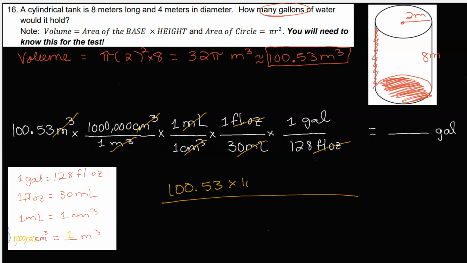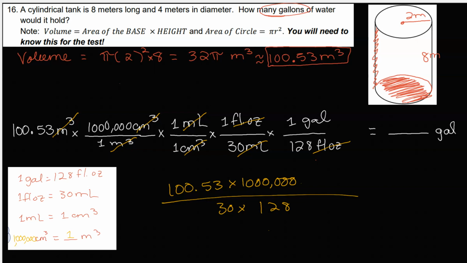100.53 multiplied by 1 million here, multiplied by 1 and 1, which we don't need to write. And then on the denominator, you have 30 multiplied by 128. All right, that is a very big water tank. So let's do the calculation: 100.53 times 1 million divided by 30 times 128 on the denominator.